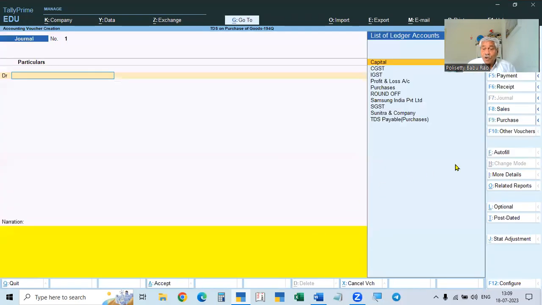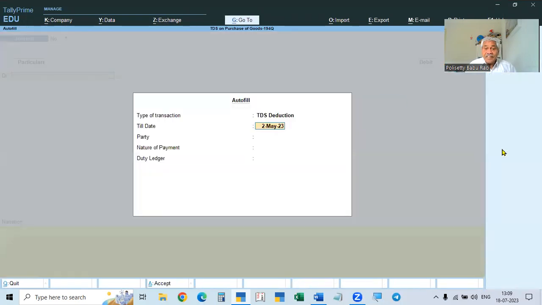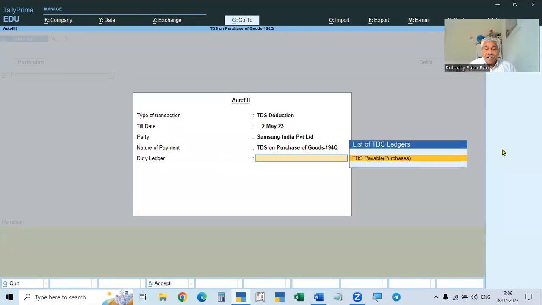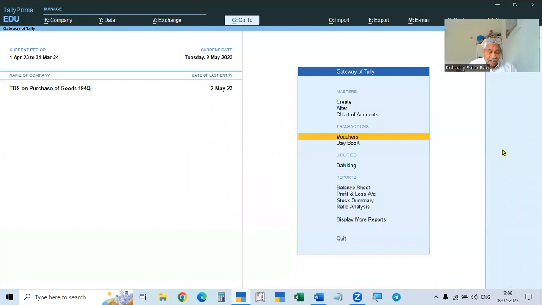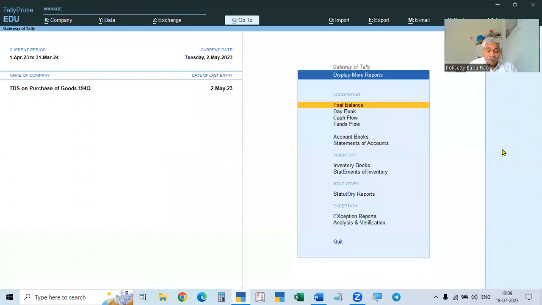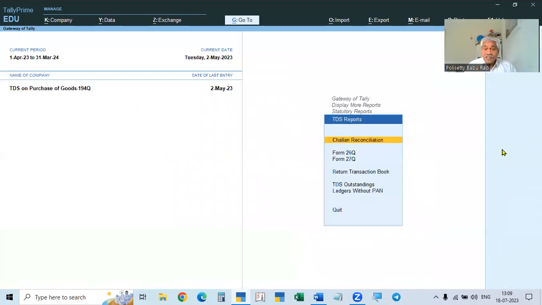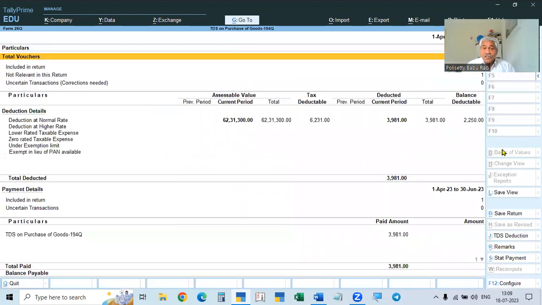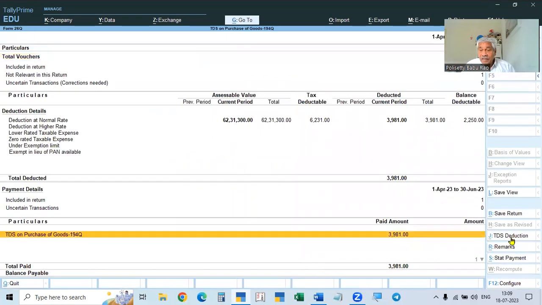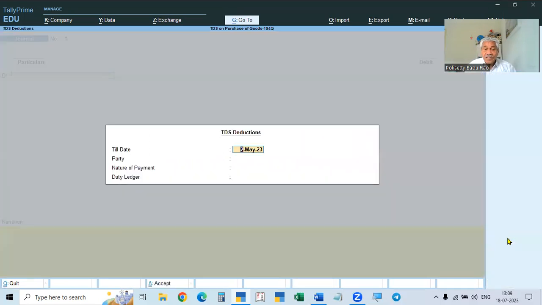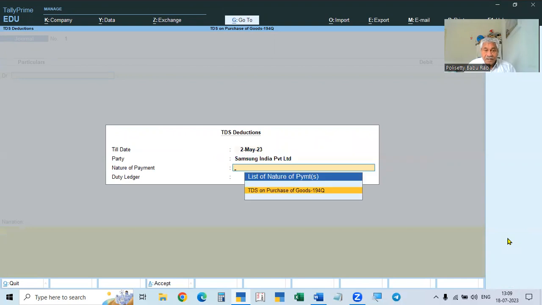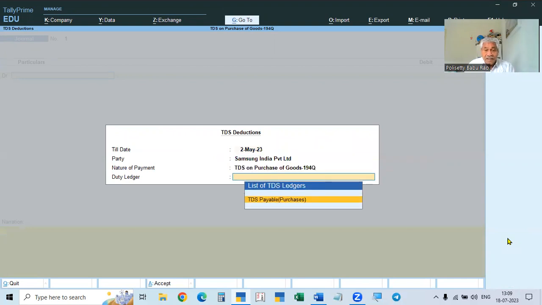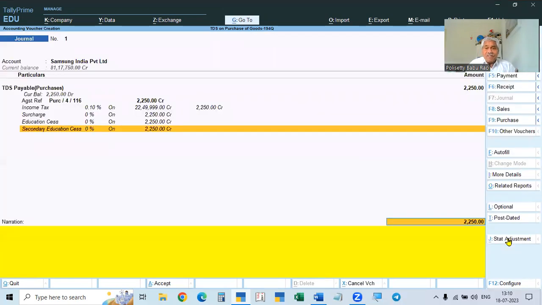2nd May, we go to autofill, and then here TDS deduction 2nd May. All this will be there, isn't it? The same thing you can do in the report also. We can do, no problem. Statute report, this report, and 26Q. So here go to the TDS deduction, 2nd May TDS deduction. 2nd May Samsung India Limited, TDS nature of payment and ledger. So the same thing, everything is the same.